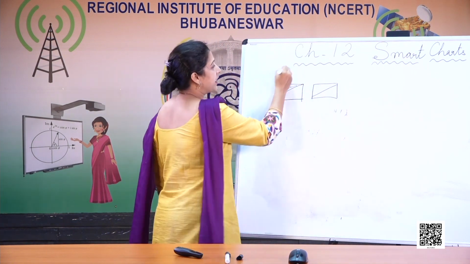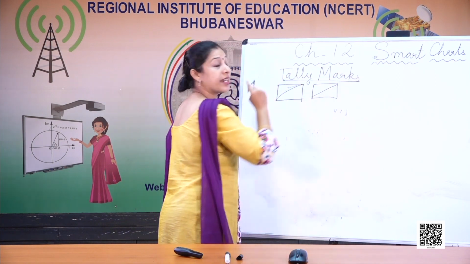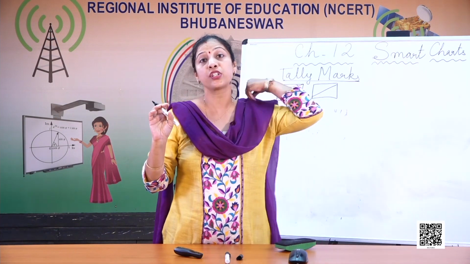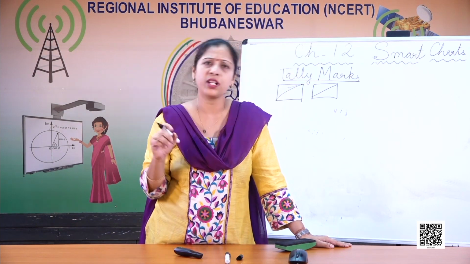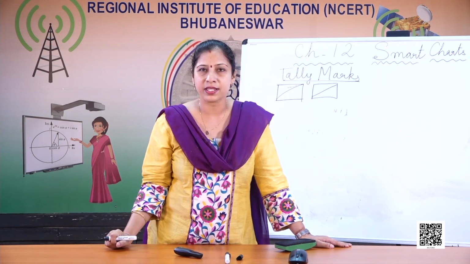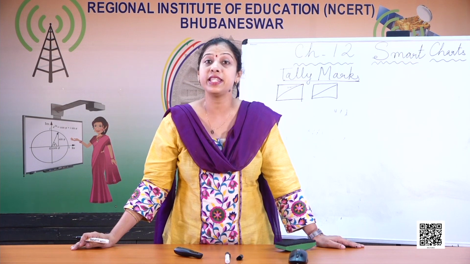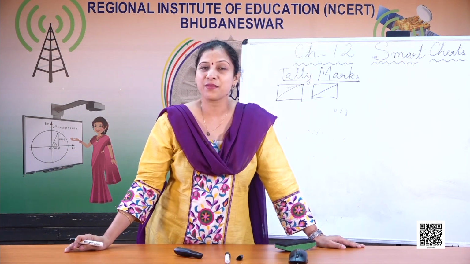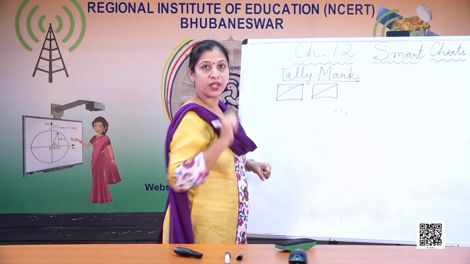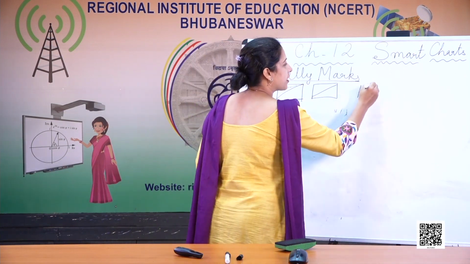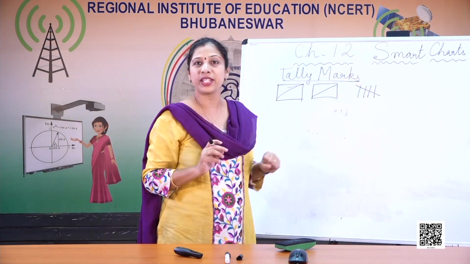These are called tally marks. Tally marks are nothing but a pictorial representation to show a group of 5 things. Why a group of 5? Why not a group of 7? Why not 8? Why not other numbers? Because 5 is a number which, when you multiply or divide, is easier for us to calculate. That is why in tally marks we take a group of 5. Either you can show it like this, or there is another way of showing the tally mark, that is 4 standing lines and 1 slanting line. This is also another way of showing the tally mark.